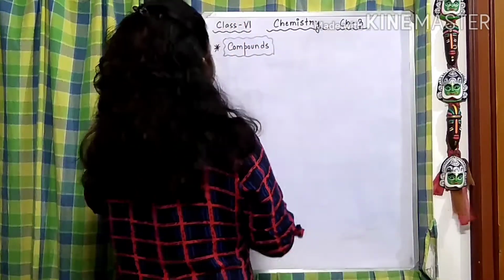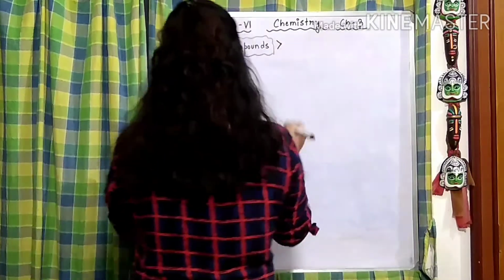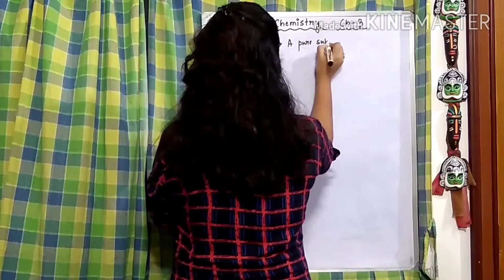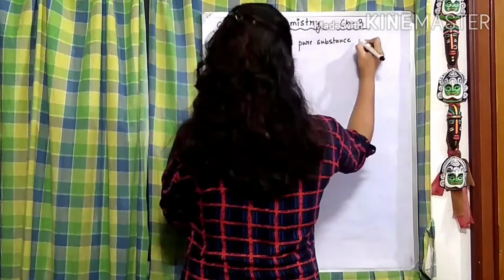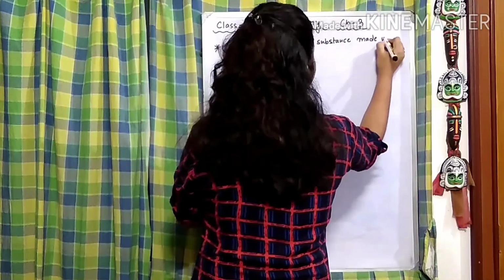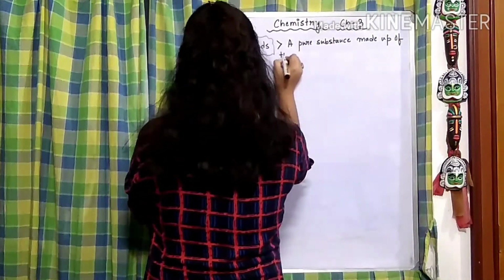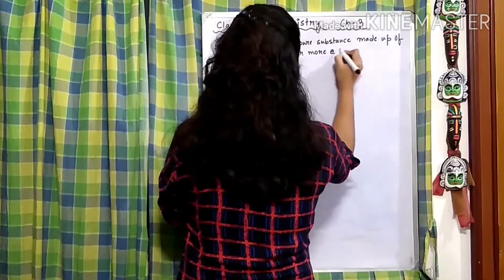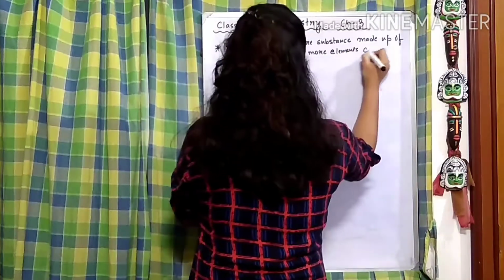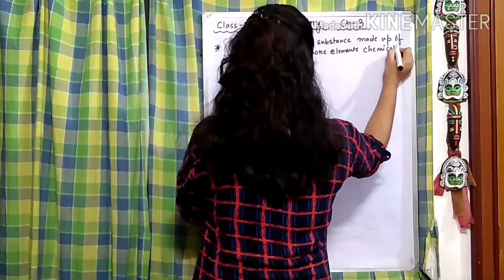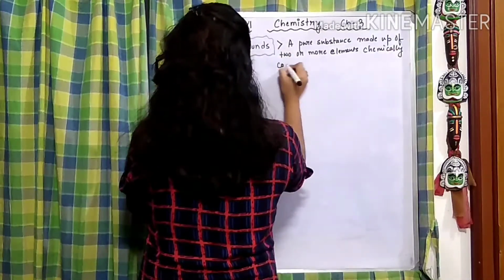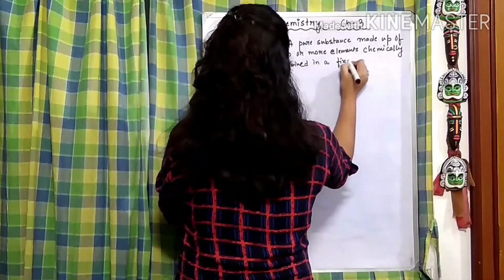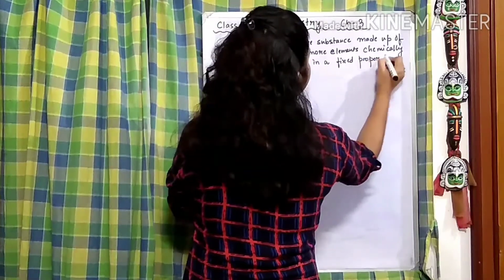So let's write it down out here. What is a compound? A compound is a pure substance which is made up of two or more elements chemically combined in a fixed proportion by mass.